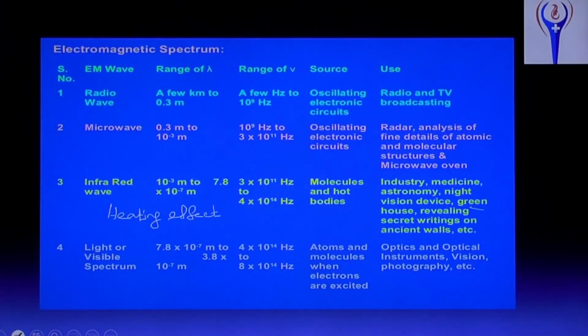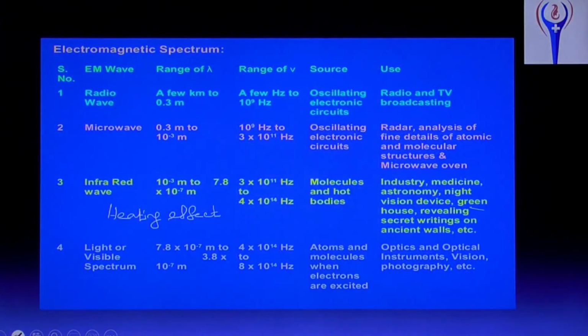And in the next slide I am showing the heating effect I mentioned. That is one type of LED, called IR LED, infrared LED.